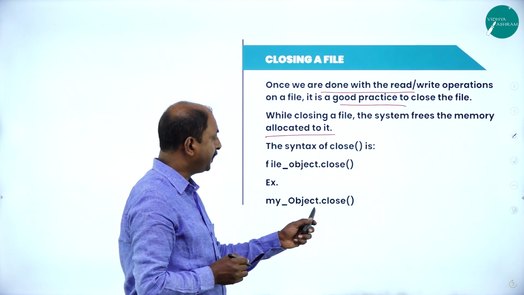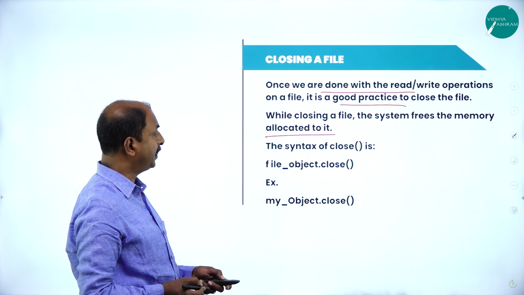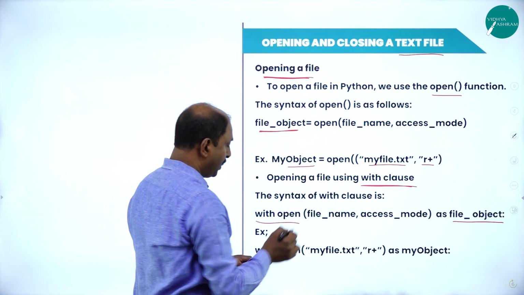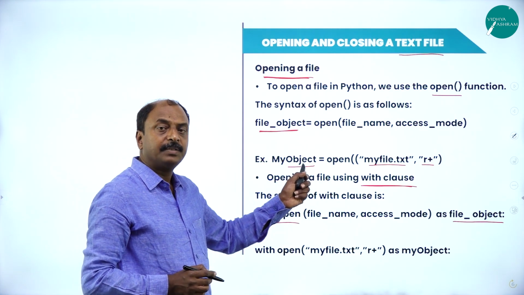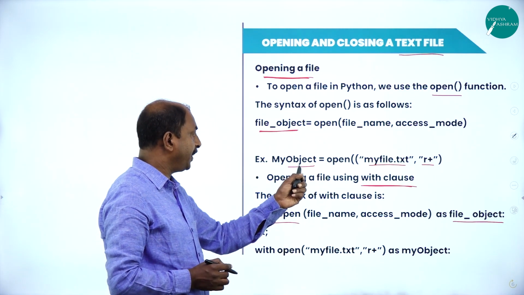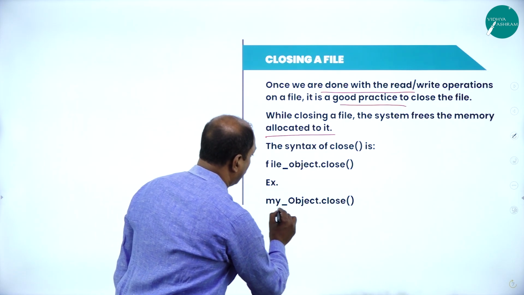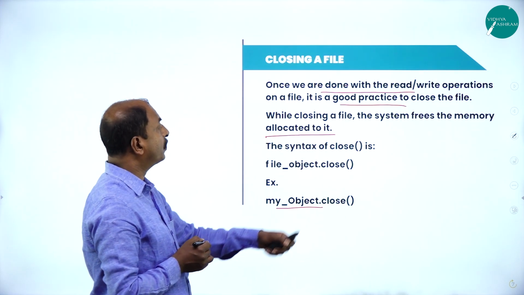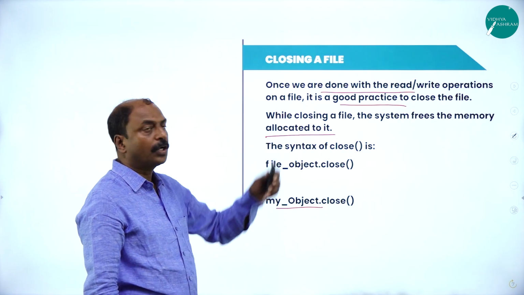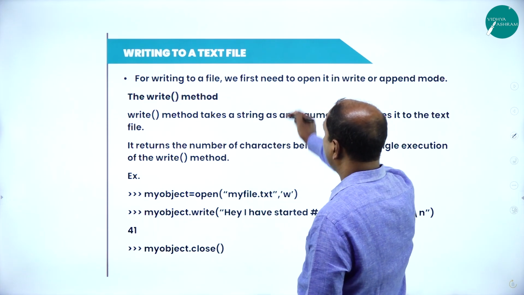Example, my object dot close. See here, my object is an object here. In the previous slide, we have seen that this object has been opened, or the file has been opened with respect to the object, my object. So while closing, we are using the same object, my object dot close. This is how to close a text file. This is a syntax and example for closing a file. In the next slide, we will see writing to a text file.